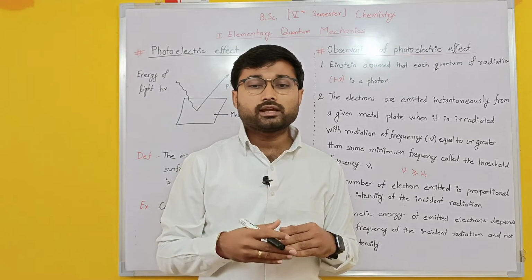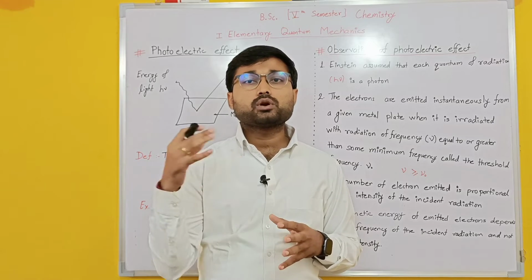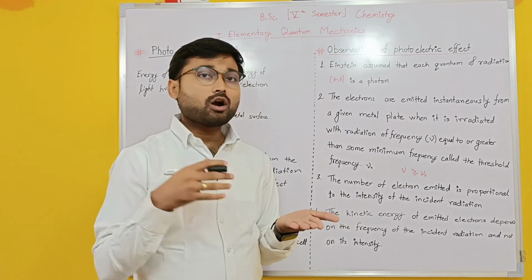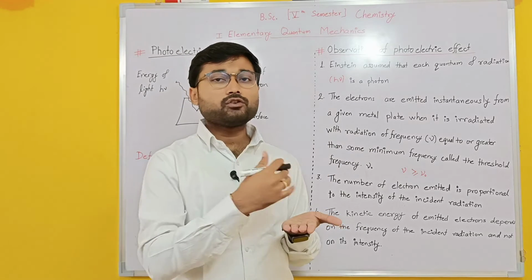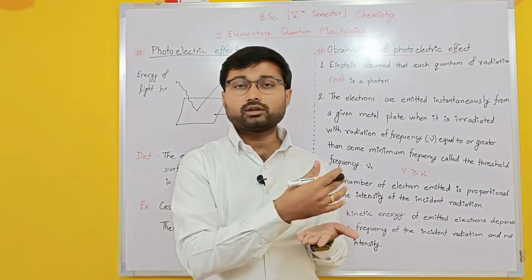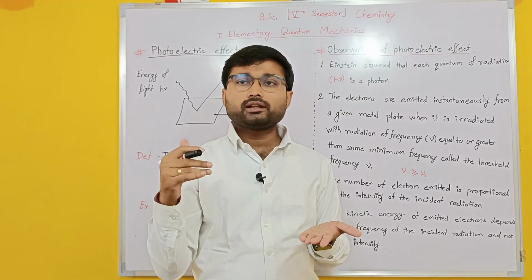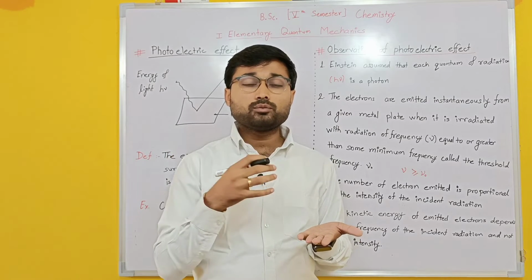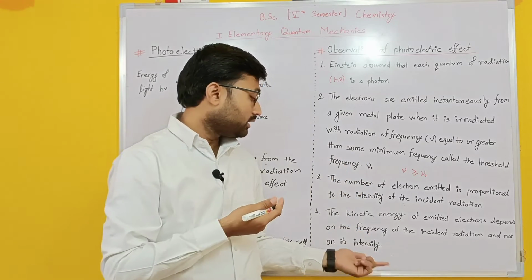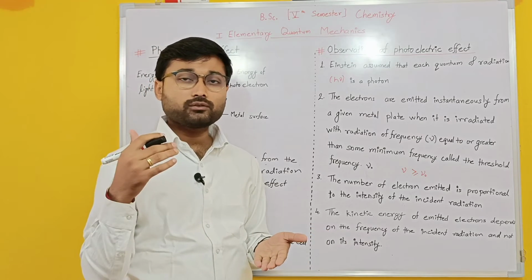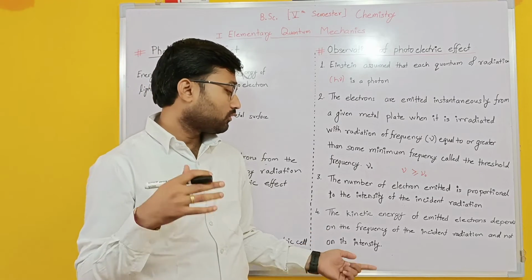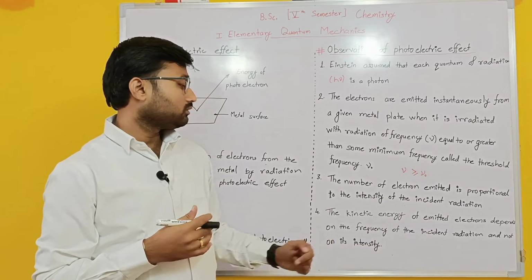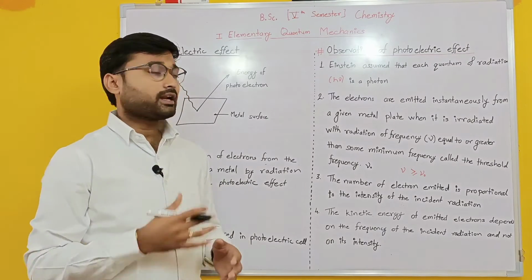You can visualize it this way. Suppose you shine blue light on a particular metal. If with blue light you are not getting electrons, then no matter how many blue bulbs you use, you will not get ejection. So intensity doesn't matter. You require a frequency greater than blue light. If you use light of frequency greater than blue, then you will get the electrons. Students can write down this statement.